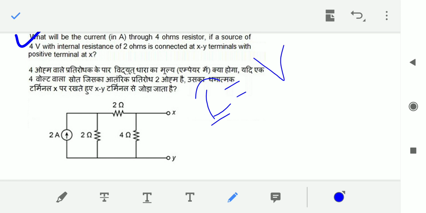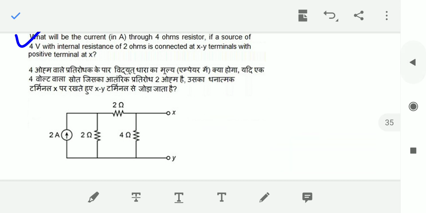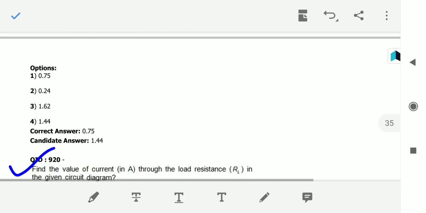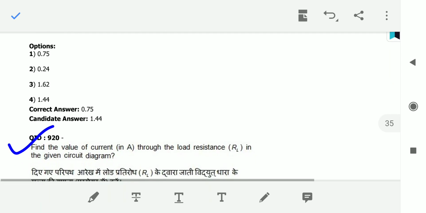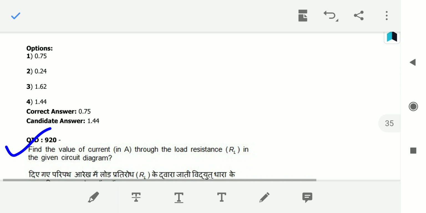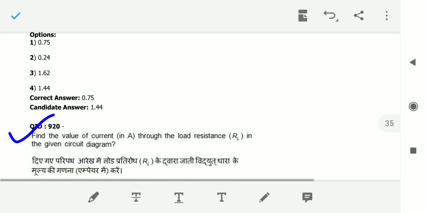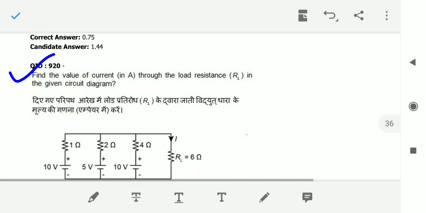Whatever the voltage V you got, divided by this 4 ohm resistance, because in that 4 ohms only he is asking. So that will be our current. So the answer will be 0.75. You will get voltage as 3 volts, and so 3 by 4 is equal to 0.75 amperes is the current. Okay, next question number 20.